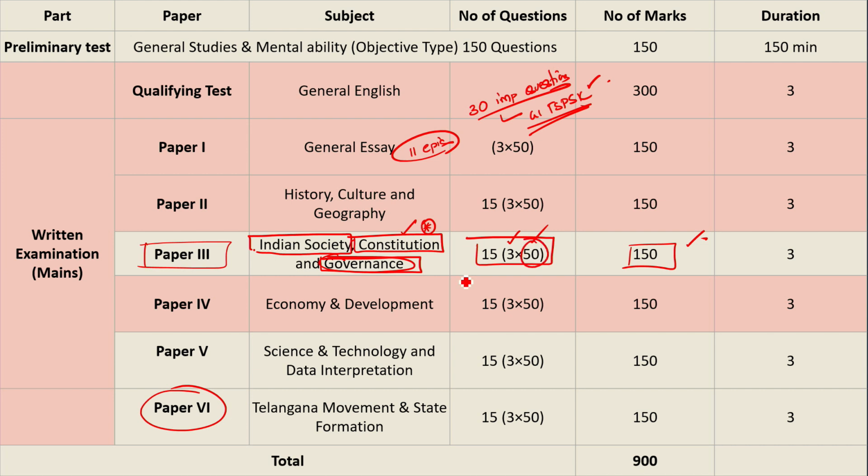Governance is again 50 marks. In governance we will have 5 questions. Generally we are assuming that the total paper consists of 15 questions, and each question carries 10 marks, so you have 150 marks. So here we have 5 questions, and these 5 questions will come from 5 different topics of governance.